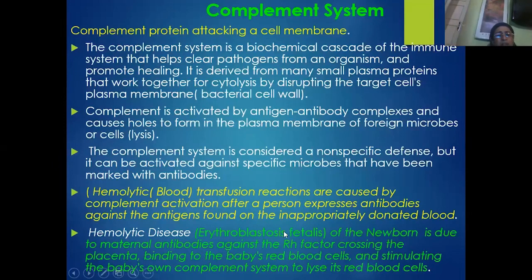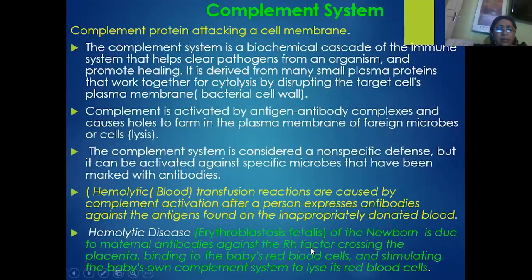Similarly, there is one more type of disease, a hemolytic disease called erythroblastosis fetalis, where the baby, the fetus developing in the womb of the mother, will usually be Rh positive, but the mother will be Rh negative. So in the mother's blood there will be Rh antibodies, but without the Rh antigens, whereas the fetal blood will have the Rh antigens, because the fetal blood is Rh positive.